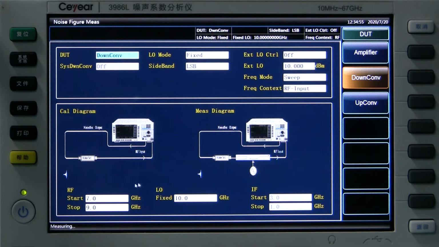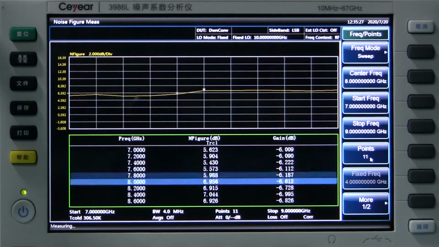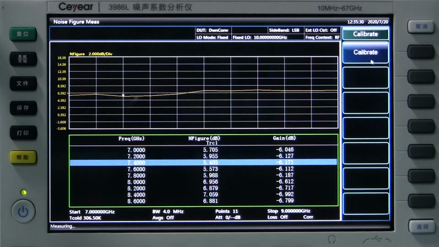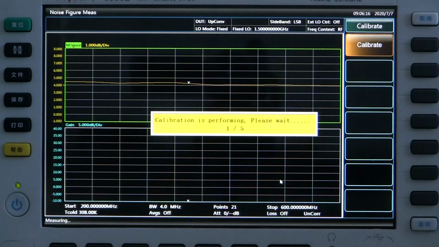We're using a signal generator as a LO, the local oscillator. The frequency is set to 10 GHz and the output power is set to 10 dBm. The RF start frequency is set to 7 GHz and the stop frequency is 9 GHz. Then we get an IF from 1 GHz to 3 GHz. And we set the frequency sweeping point to 11. Then we calibrate it. We select the Calibrate menu and then perform the calibration process.